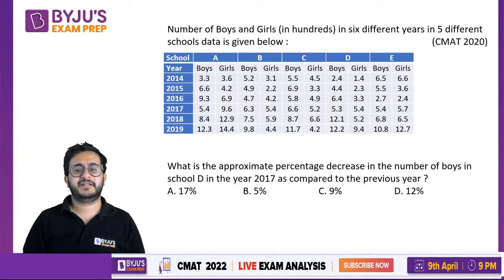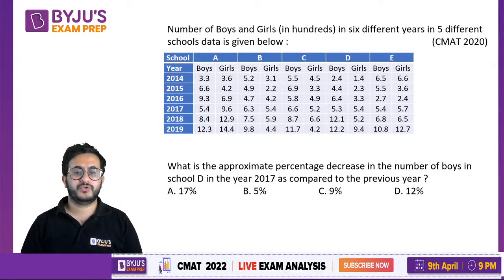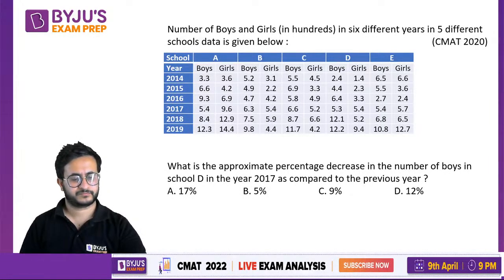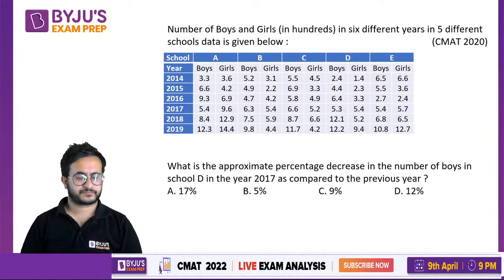What is the approximate percentage decrease in the number of boys in school D in the year 2017 as compared to previous year? So percentage decrease is what?